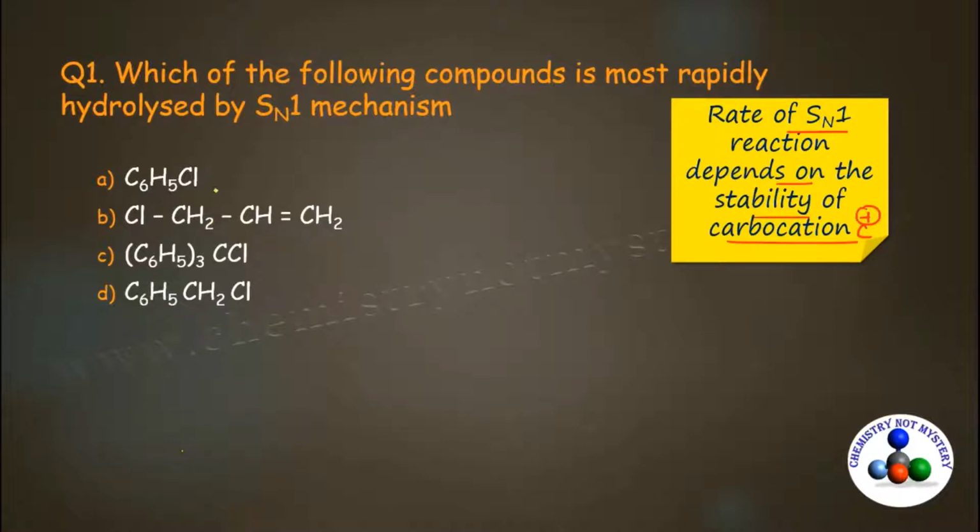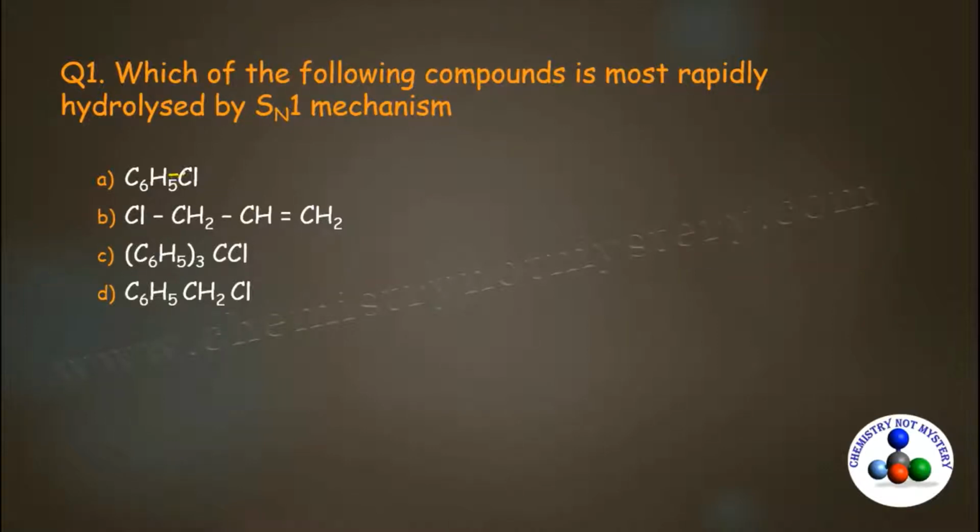To solve this question, first of all, you have to identify the carbocation formed from each reactant, and then you have to decide which one is the most stable carbocation. The most stable one will react faster. So let's identify the carbocation formed from first reactant.